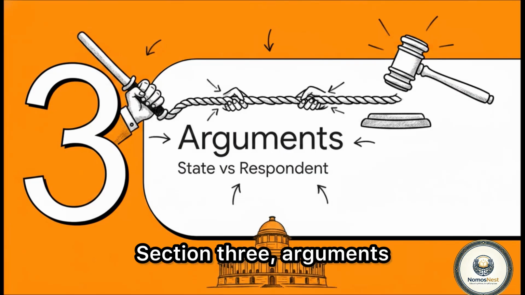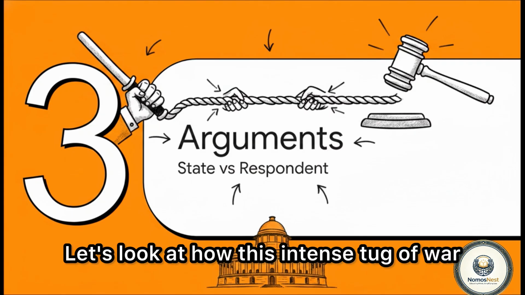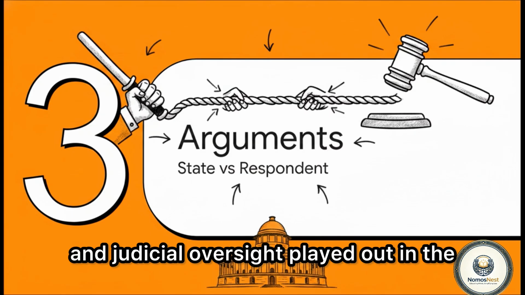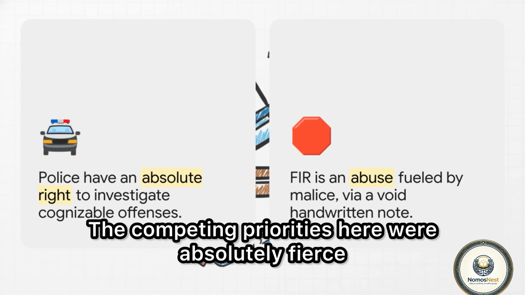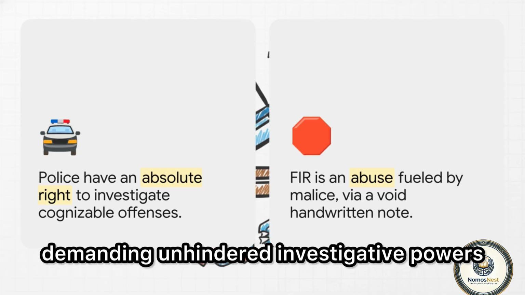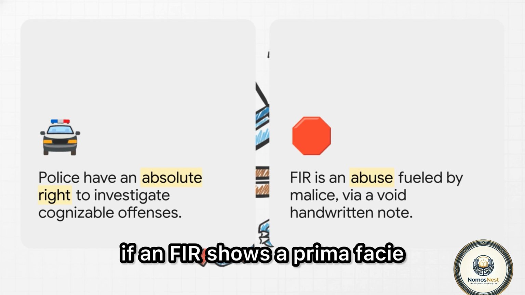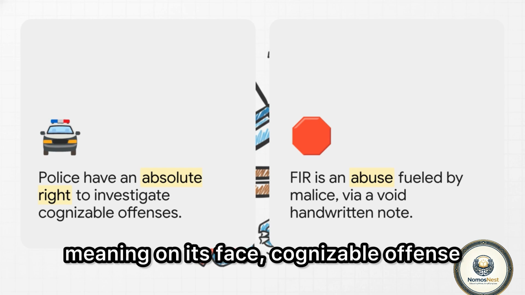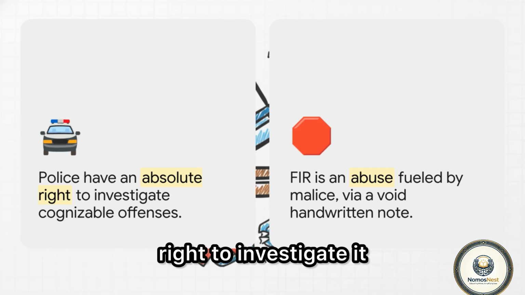Section 3. Arguments. State versus respondent. Let's look at how this intense tug-of-war between police autonomy and judicial oversight played out in the highest court of the land. The competing priorities here were absolutely fierce. On one side, you have the State of Haryana demanding unhindered investigative powers. They argued that if an FIR shows a prima facie, meaning on its face, cognizable offense, the police have an absolute, independent, statutory right to investigate it.